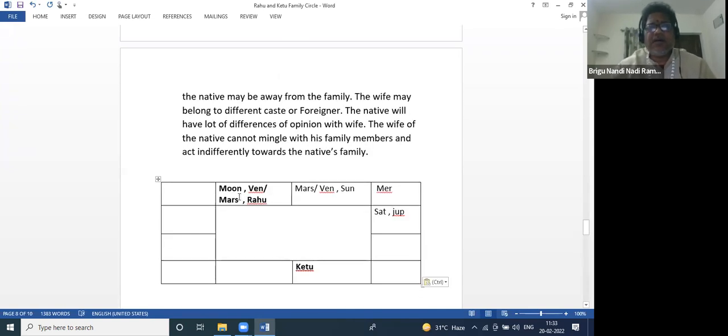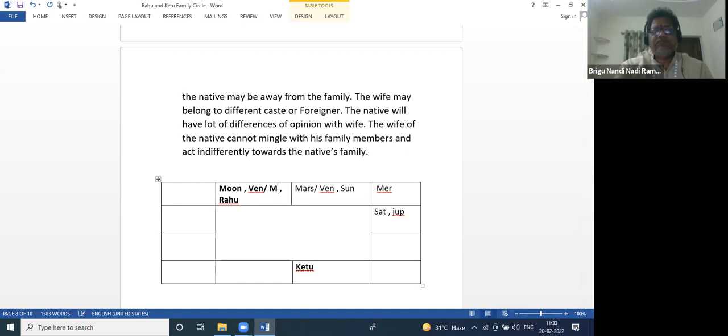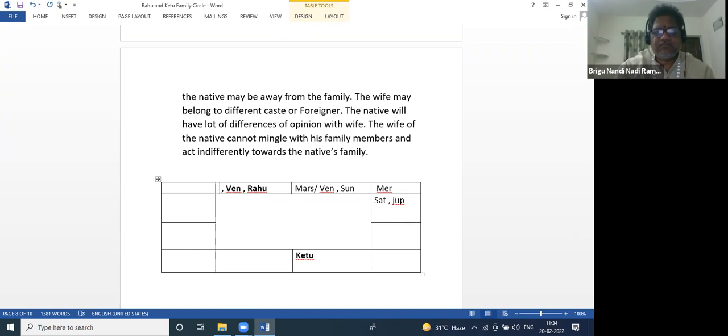So in this horoscope, you see, for example, out of the Rahu Ketu family circle, Moon and Venus, Rahu are together. So then the wife will, here Mars is not here. Instead of Moon, we have to put Mars.